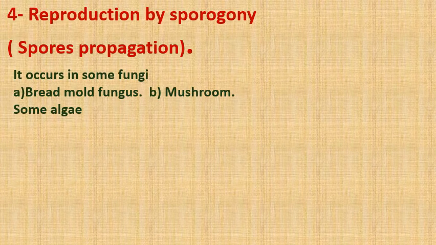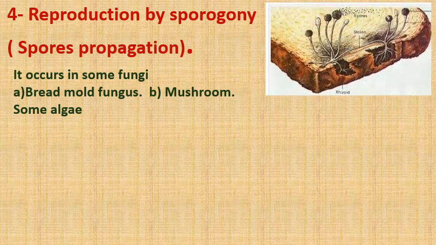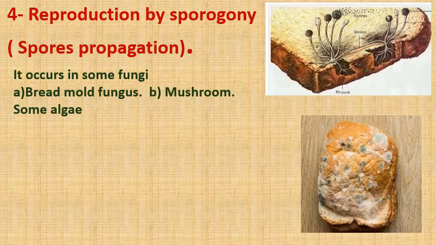Number 4, reproduction by sporogeny or spores propagation. You can see the spores here, like in bread mold fungus or mushroom or some algae. Pay attention. Reproduction by sporogeny occurs in some fungi such as bread mold fungus and mushroom and some algae.